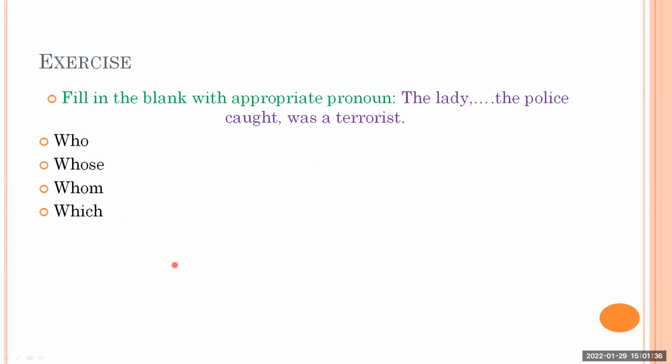The next question, fill in the blank with appropriate pronoun. The lady dash the police caught was a terrorist. Who, whose, whom, which? I got it from Pradnesh. Be wise. Rajeshwari, you answered it. Be wise. Don't be in a hurry. You may go wrong this time. Yes, I got it from Mallar, but this time not everyone is right, okay?